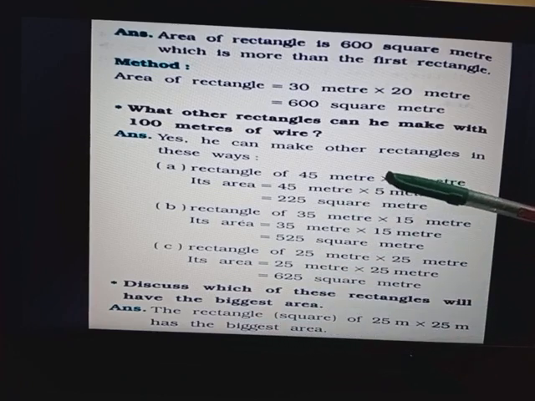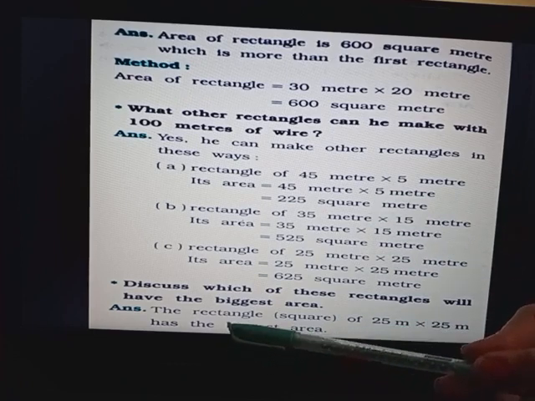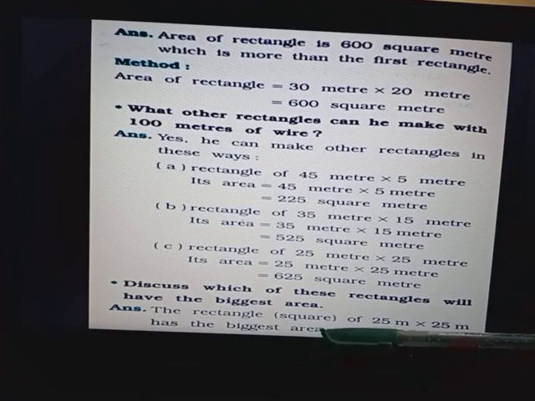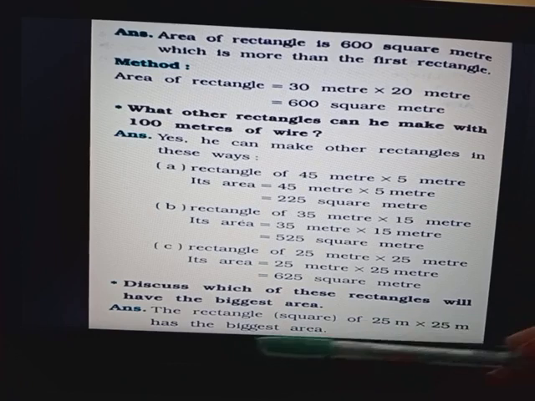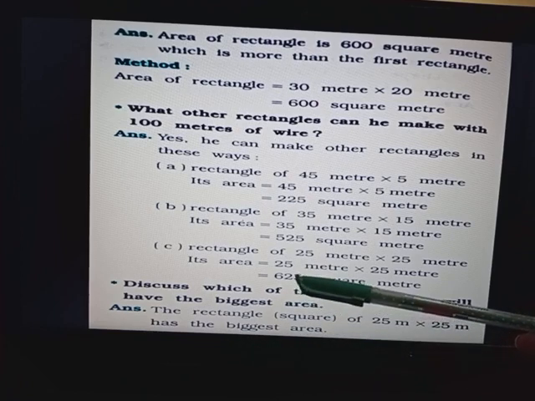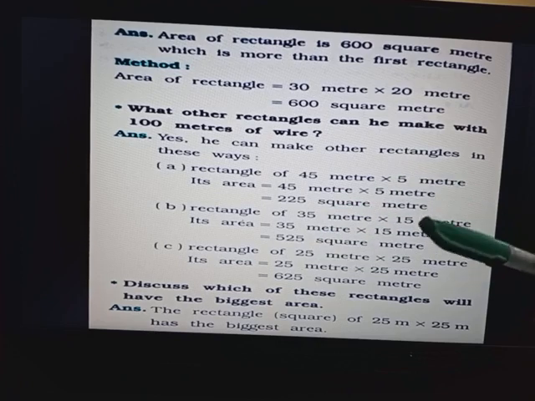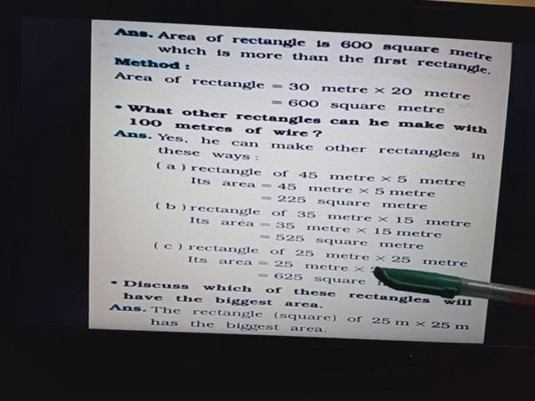We have seen A, B and C, three types of rectangle. Obviously the square of 25 meter by 25 meter has the biggest area because the answer is 625, and the answers of the other two are 225 and 525. So 625 is the biggest.